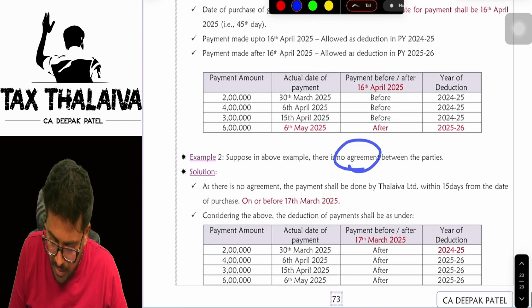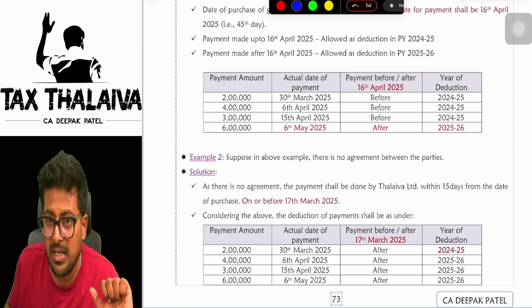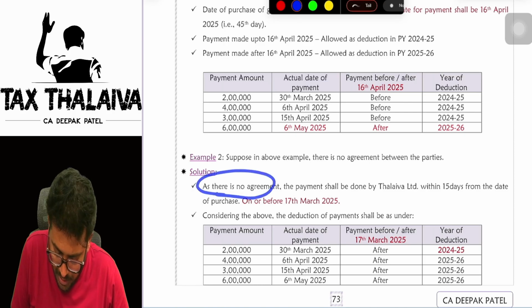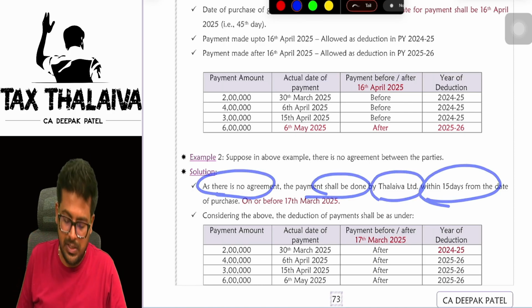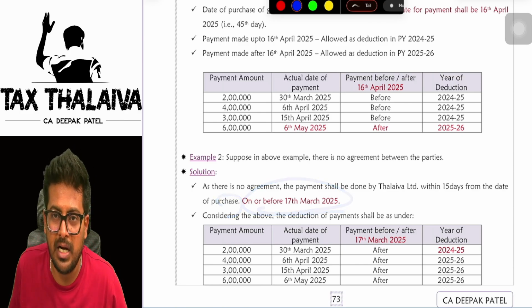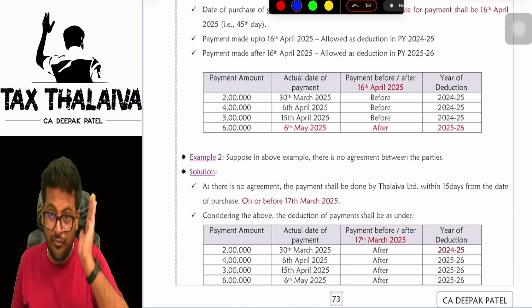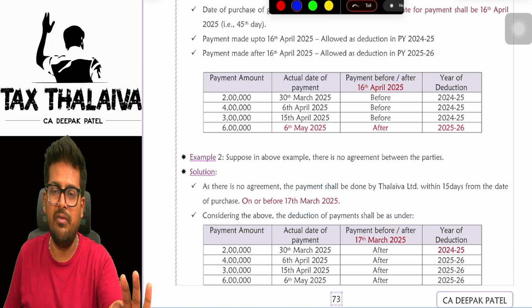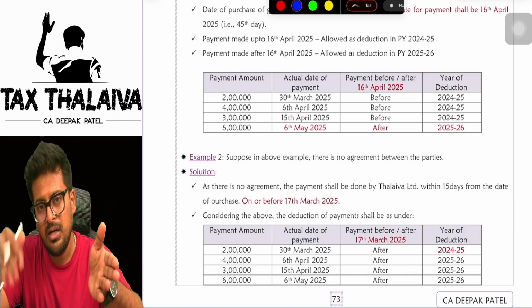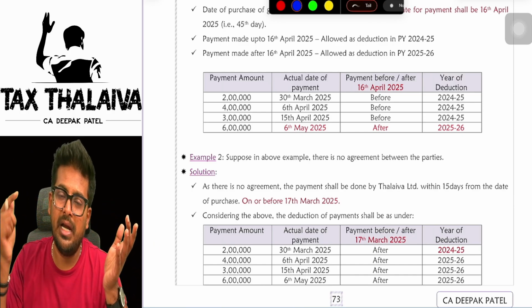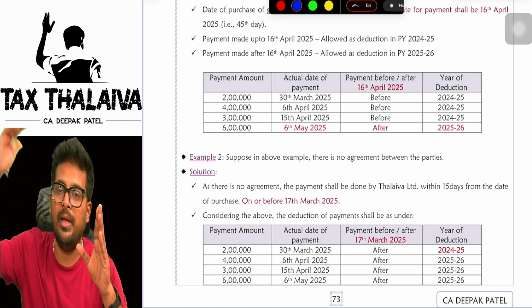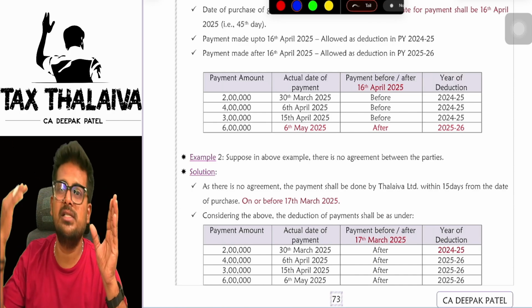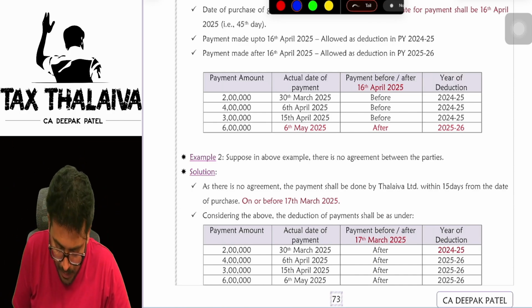Second example: if there is no agreement between the parties, then within how many days does the party have to make payment? Within 15 days. Yes or no? As there is no agreement, the payment shall be done by Thalaiva Limited within 15 days from the date of purchase, on or before 17th of March 2025. Means the 15th day is 17th of March 2025. If payment is made before 17th of March 2025, then the deduction will be allowed in the same year. If the payment is made after 17th of March 2025, then the expenditure will be allowed in the next financial year if the payment itself is made in the next financial year.